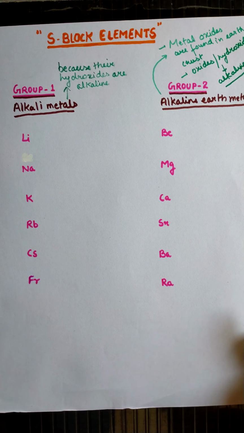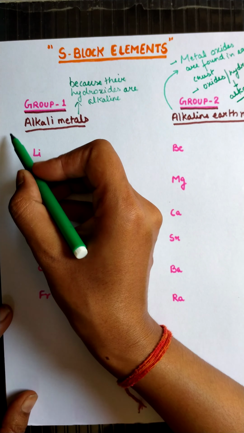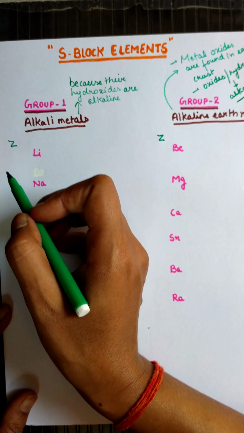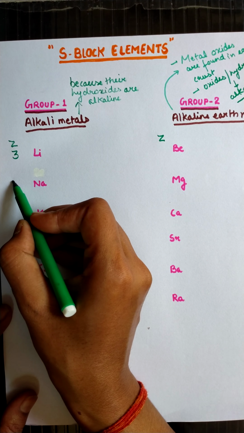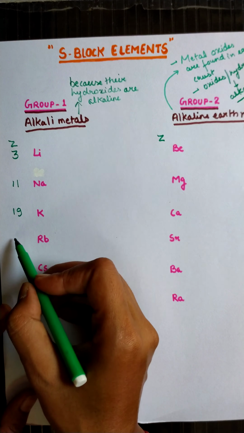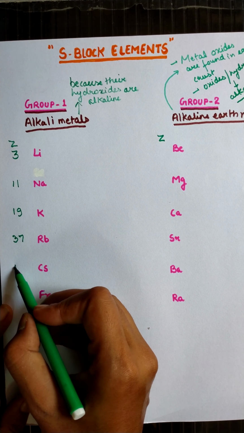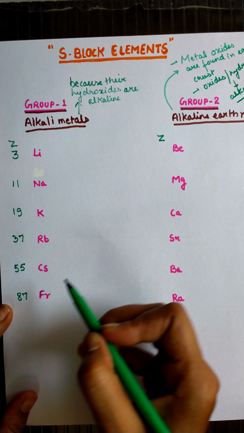Students, the group first elements, let's see them. I'm writing the atomic number Z here. Lithium has atomic number 3, sodium 11, potassium 19, rubidium 37, cesium 55, francium 87.